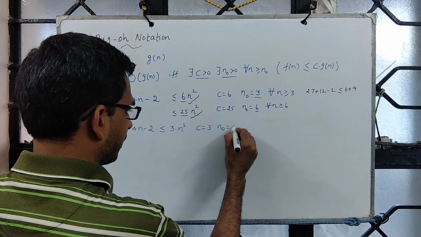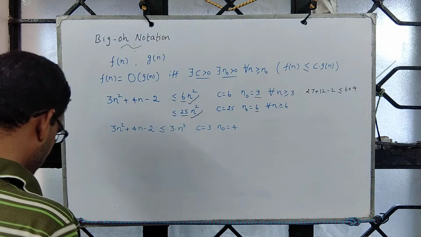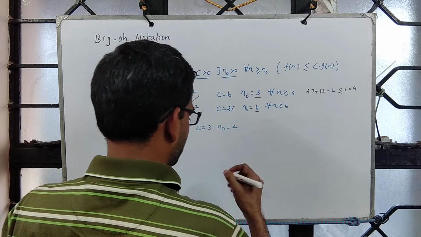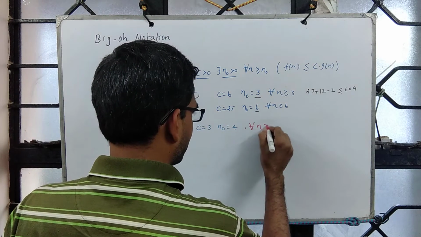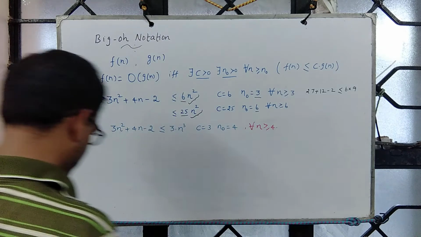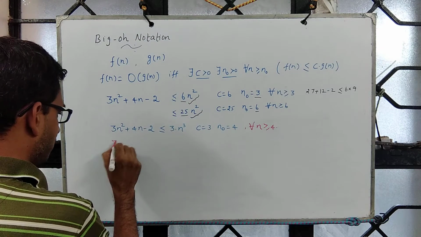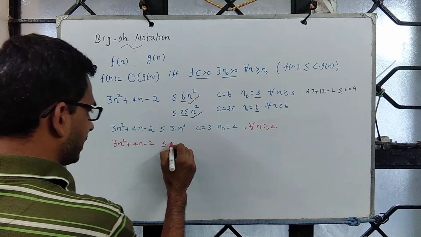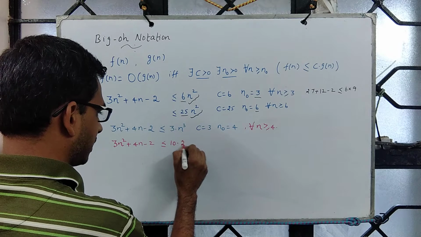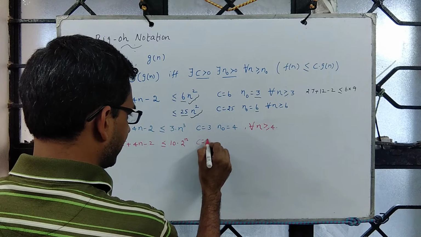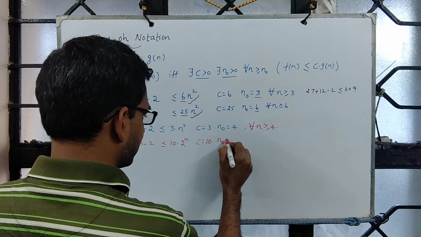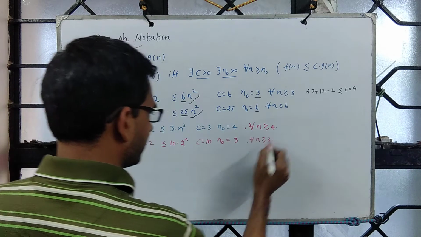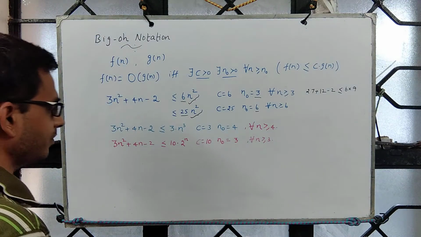I say my n naught is 4, and this is true for all n greater than or equal to n naught, which is 4 over here. And I can also say 3n square plus 4n minus 2 is upper bounded by 10 times 2 power n, and hidden constant is this. Let me say my n naught to be, say, 3, and for all n greater than or equal to 3 this inequality is true.